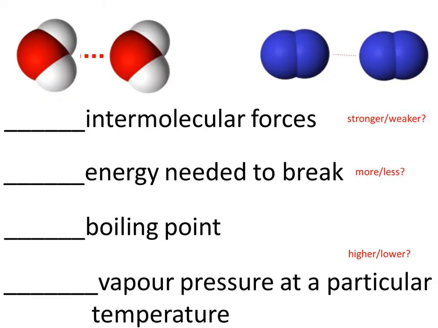Let's now compare two substances. We've got polar water, which has the relatively strong hydrogen bonds between its molecules, and we've got non-polar nitrogen, N2, which has very weak London forces between its molecules. Now, how do these two compare? How do they compare in intermolecular force strength, in the energy needed to break the intermolecular forces to cause evaporation to occur? How do they compare in their boiling point and in the vapor pressure that they exert at a particular temperature?